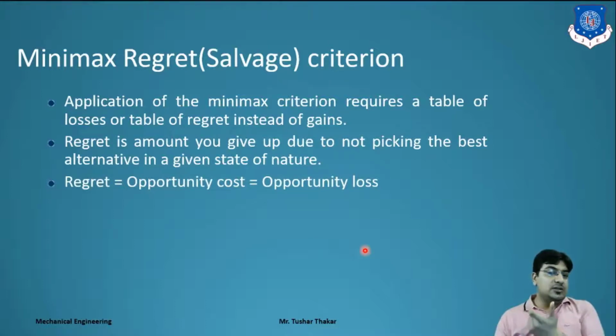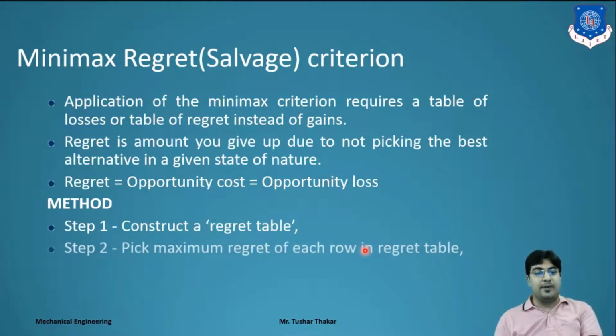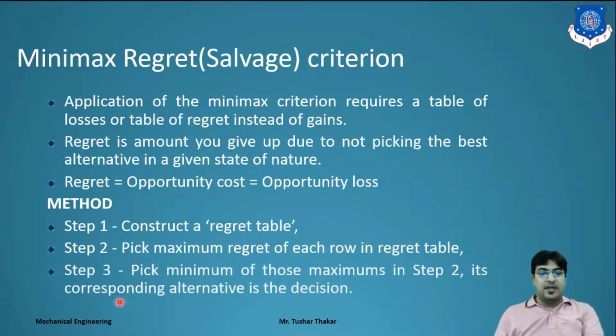So we have to make an opportunity loss table. Each and every company announces its profit and loss every year. Clear? What is the method to find the regret criterion? First, construct a regret table, that is, an opportunity loss table. Second, pick the maximum regret of each row in the regret table. Third, pick the minimum of those maximums from step 2, and its corresponding alternative is the decision.